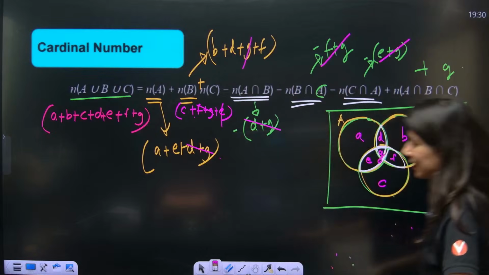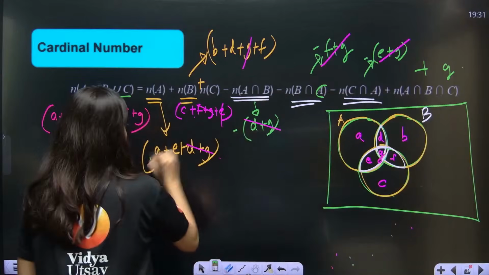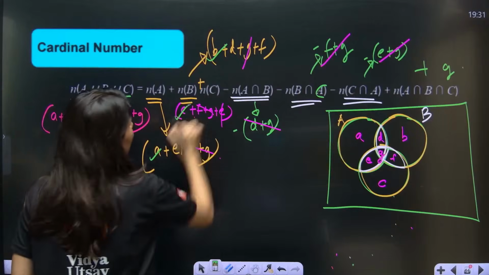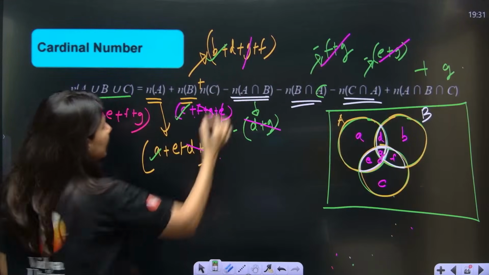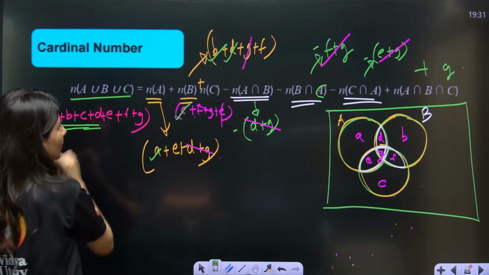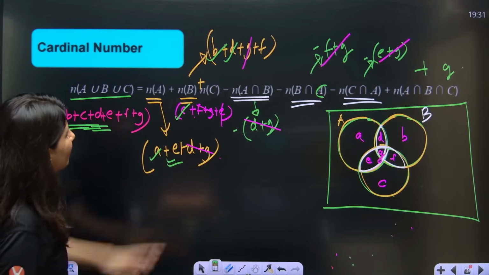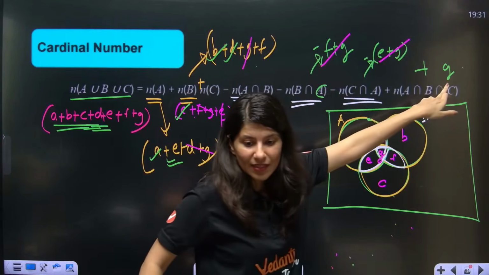Okay, so now what is left out? Can anybody tell me? A is there. Then B is there. Then C is there. Plus A plus B plus C, so I am getting it in the right hand side. Then D is also here. Plus E is also here. Then F is also here. And we have plus G. Can you see plus G?